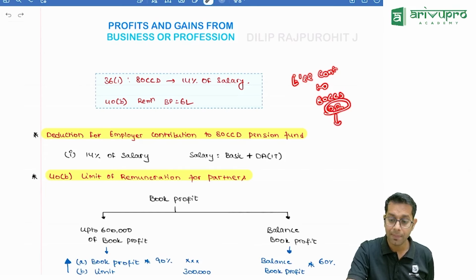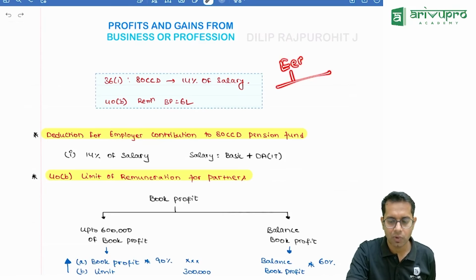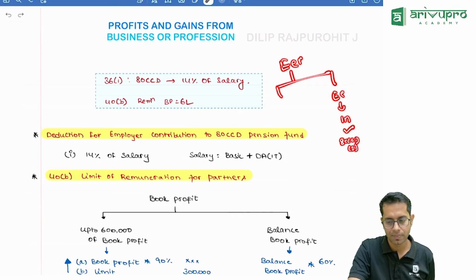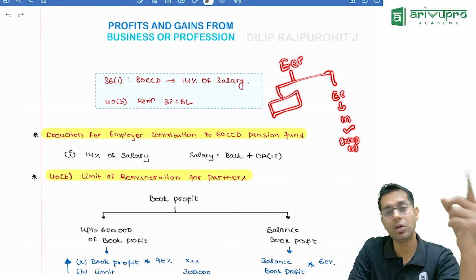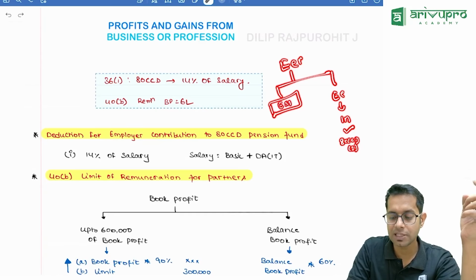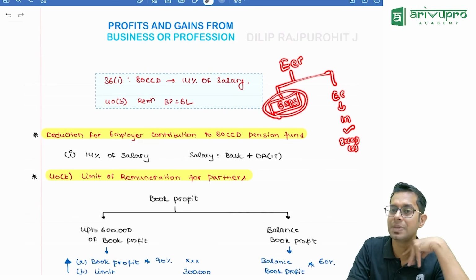In this fund, if the employee is contributing, he will get deduction under 80CCD. Now, the employer is also contributing to this fund. For the employee, it will be treated as income, and deduction will be allowed under section 80CCD(2). But for me, as an employer, if I am contributing money in this fund, it is an expense for me. I am paying salary to that employee and I am also making a contribution to this fund. That means it is an expense for me.